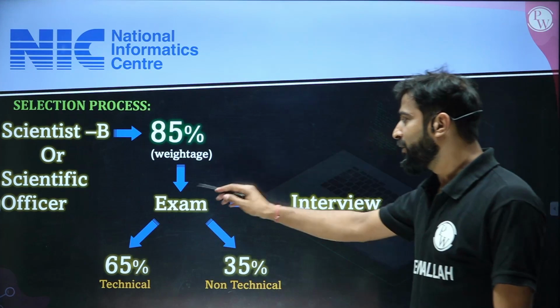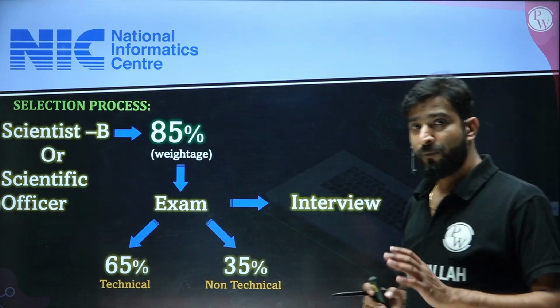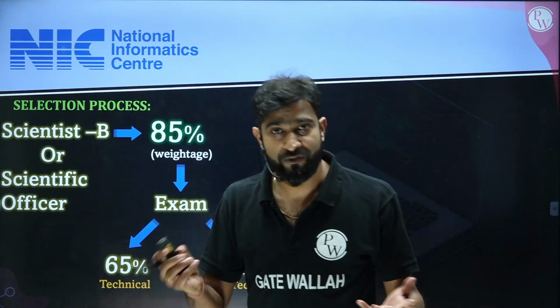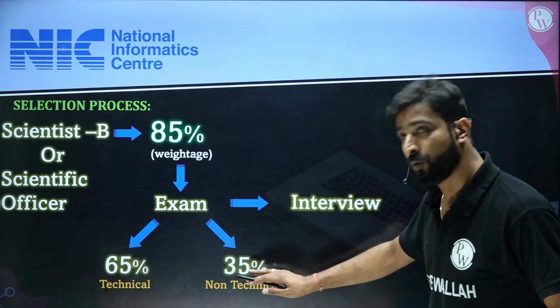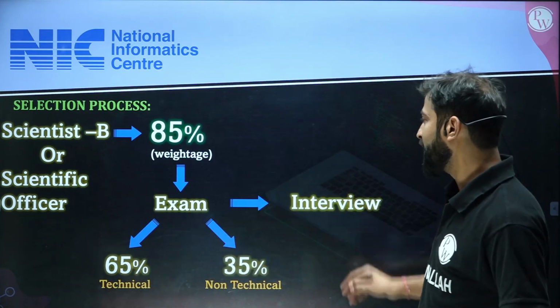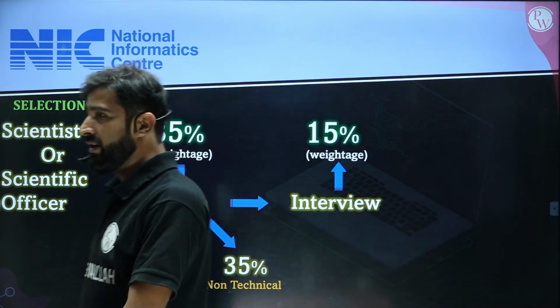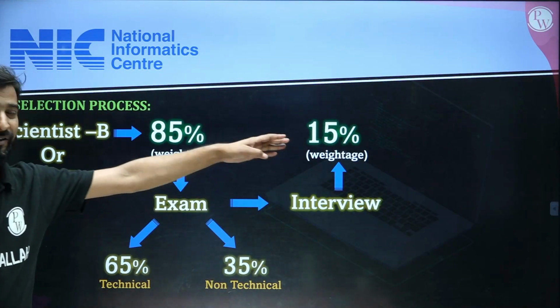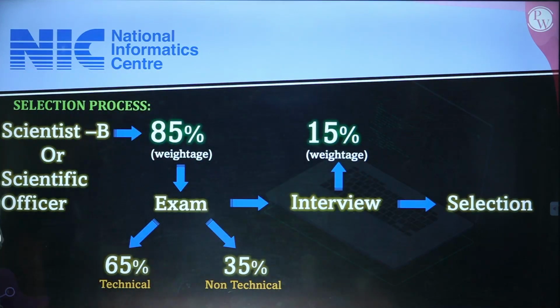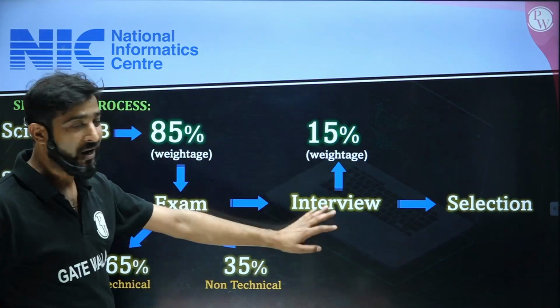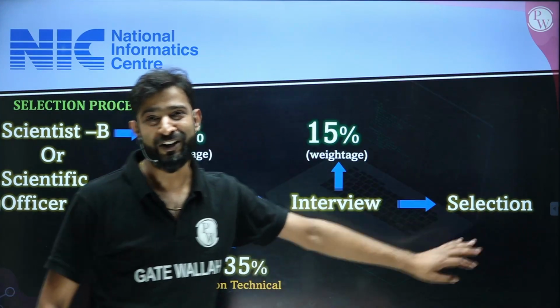After qualifying this particular exam, the interview will be there. And one thing more, there will be a sectional cutoff. Sectional cutoff means from here also you have to qualify, and from here also you have to qualify. Then only you are eligible for the interview. And weightage for the interview will be 15%. 85% for the written exam, 15% weightage for the interview, my dear friend. And then if you are able to qualify it, this will be the final selection process.